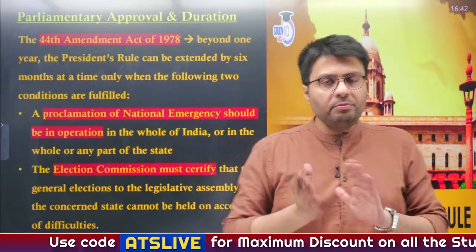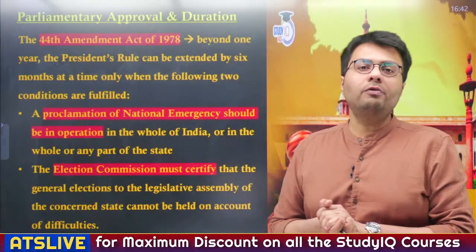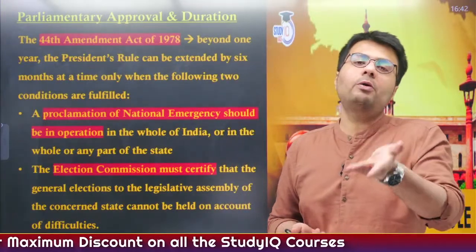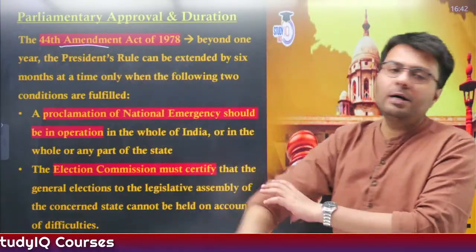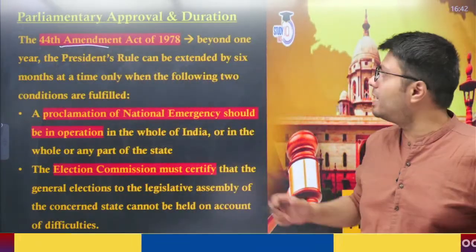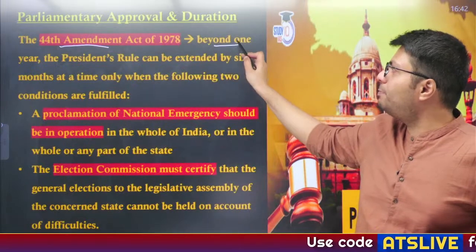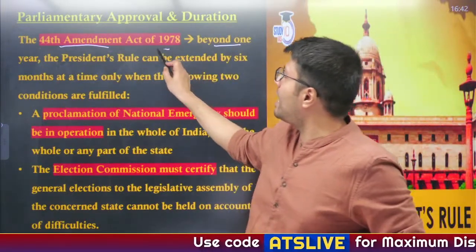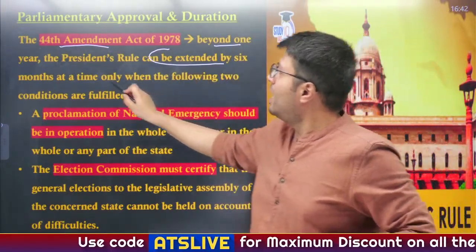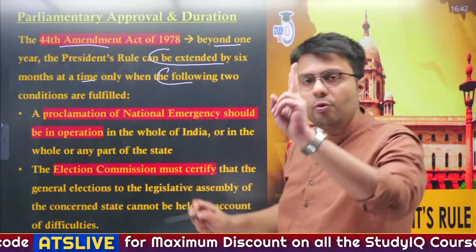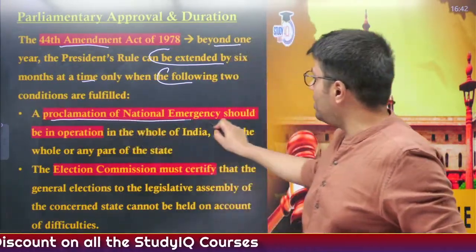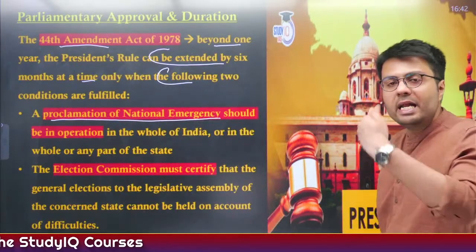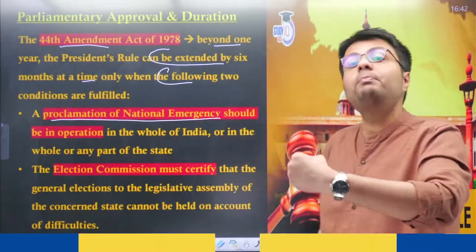Now, there were some changes made in the Constitution of India on the process of imposition of president rule, and this was made as per the 44th Amendment Act of 1978. This Amendment Act says that beyond 1 year, the president rule can be extended by 6 months at a time only when two conditions are met. First, there is a proclamation of national emergency in India, then only you can extend the presidential rule in a state beyond 1 year.